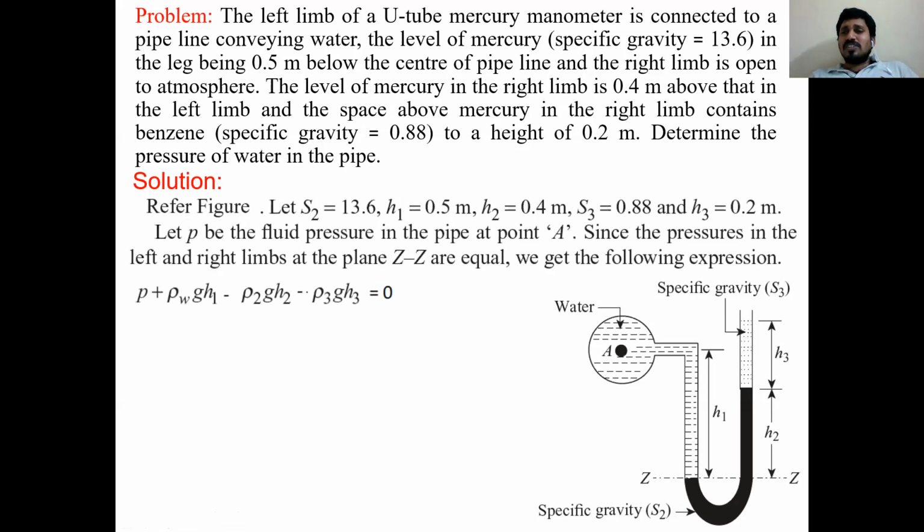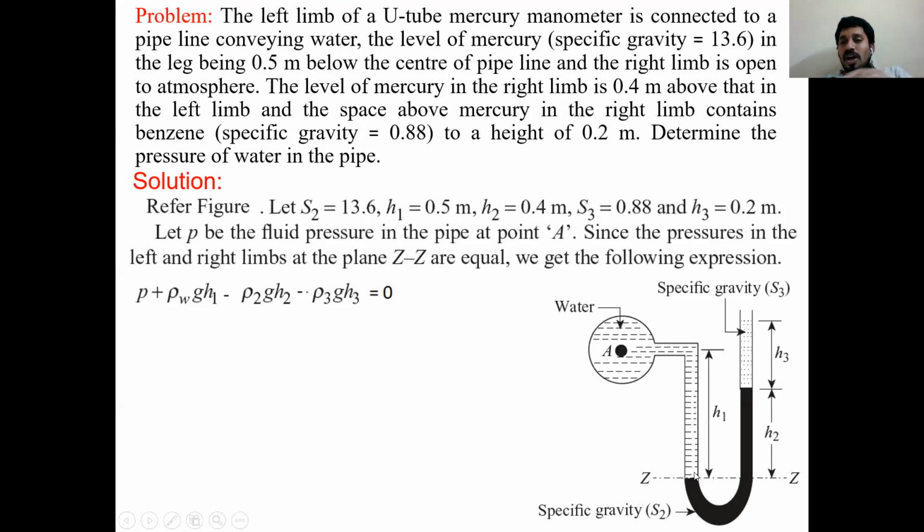Now I am going to write the pressure equation, starting from point A. P at A, then immediately I have the pipeline liquid going downward with head H1. Going downward means plus, specific gravity S1 of water, rho W G H1.